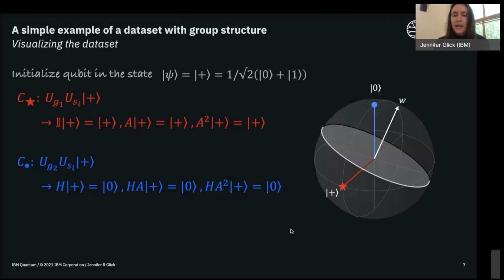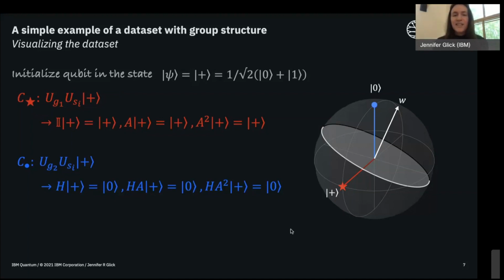And if we look at how this looks on the Bloch sphere, we see that all the elements of the first coset C star group together into one point, which is on the plus x-axis, and all the elements of the other coset get mapped to the 0 state. What that means is that if we wanted to build a classifier model with this data set, all it would really have to do is distinguish between two data points.